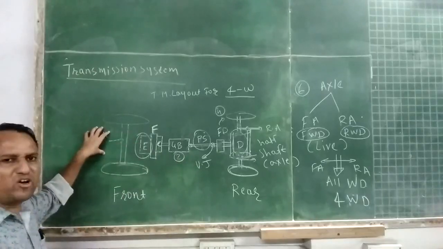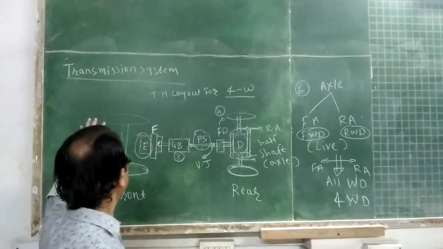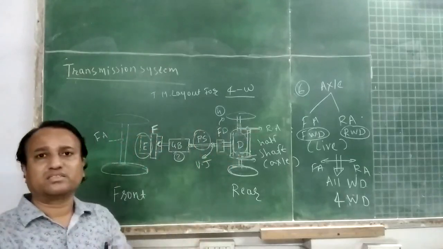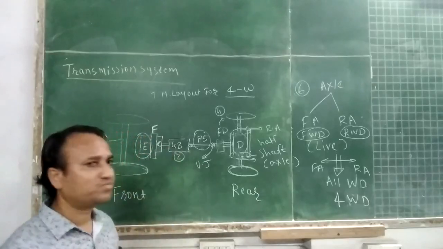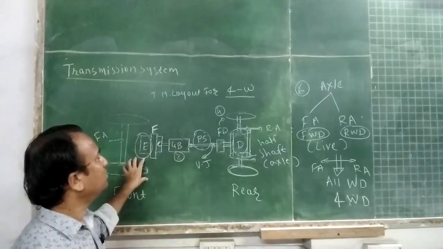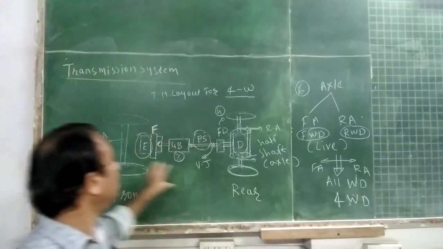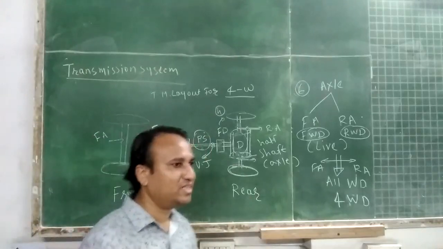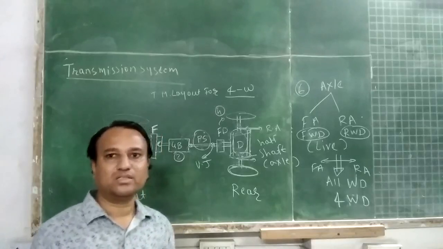So mounting of engine may be at the front of the vehicle, rear of the vehicle, or at the center region. Okay, so students, this is all about the transmission system. So important components we have studied with transmission layout for 4-wheeler.